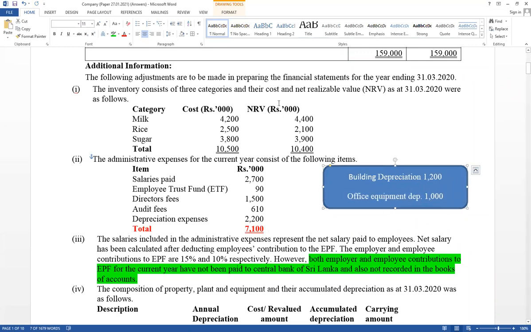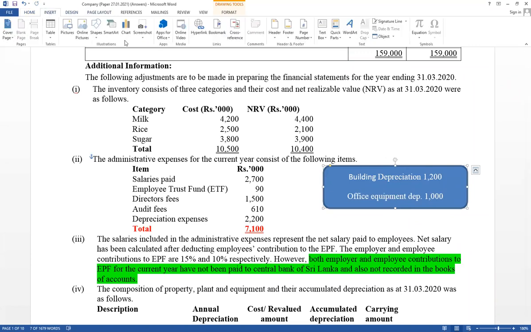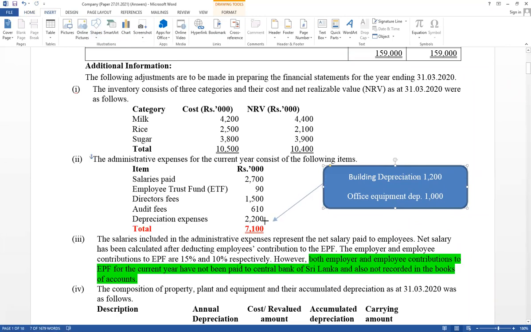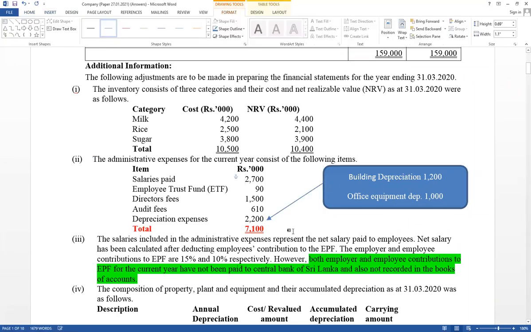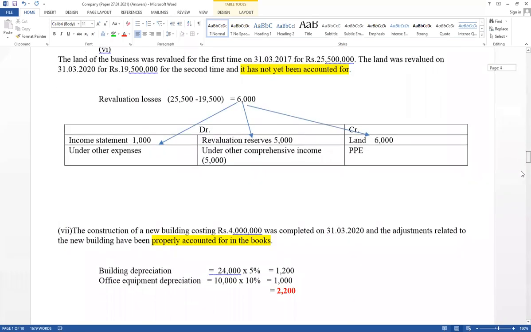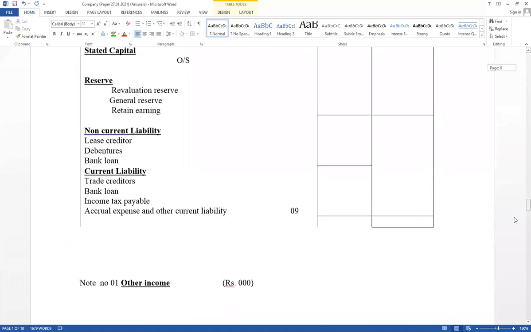Think about here. This value, the annual depreciation, is recorded already. It is available under administration expense. Therefore, no need to record again. But that value should be disclosed in the property, plant, and equipment schedule. It cannot be recorded under administration expense again. It is available in the opening balance. But in the property, plant, and equipment schedule, it should be recorded.